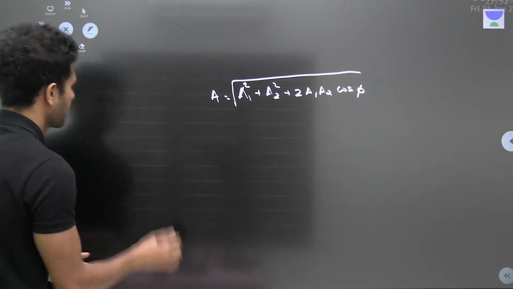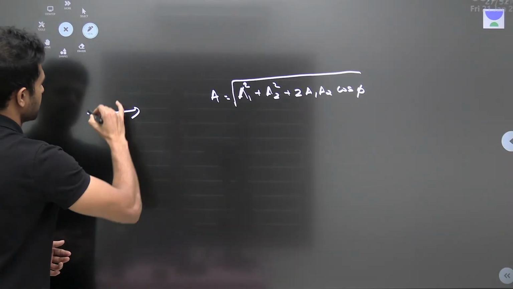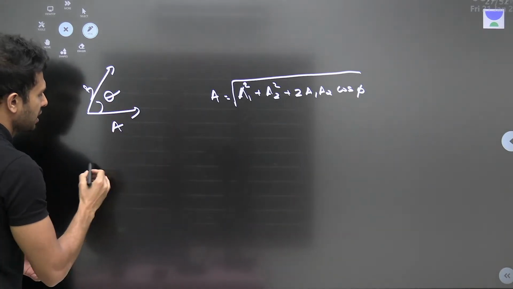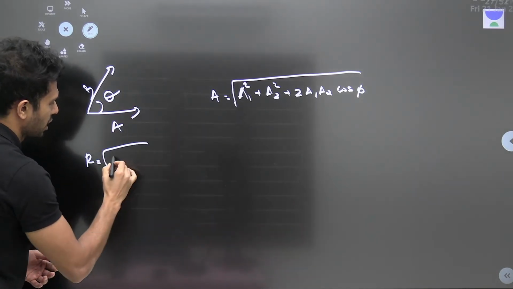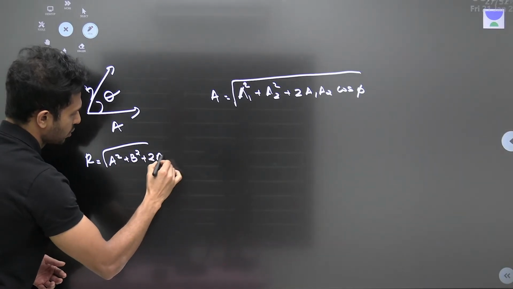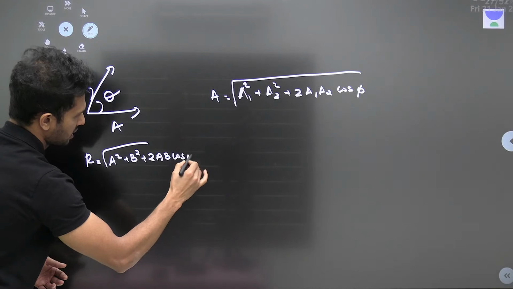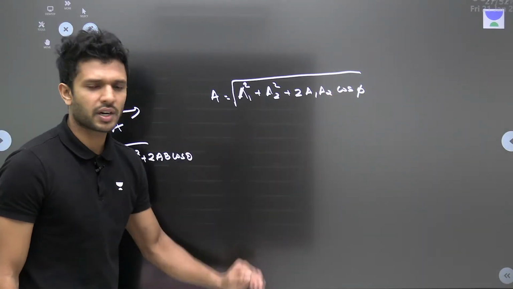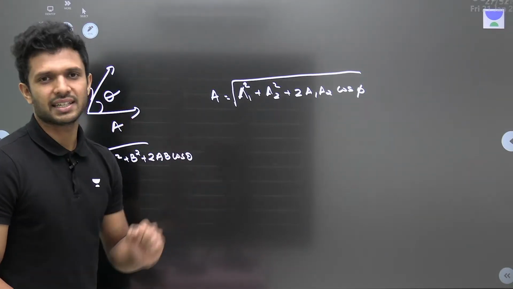Look, it's similar. You have two vectors, vector A and vector B, at an angle of theta. So what will be the resultant? Root of A square plus B square plus 2AB cos theta, right? Similarly, two amplitudes with phase difference phi give the net value of amplitude like this.